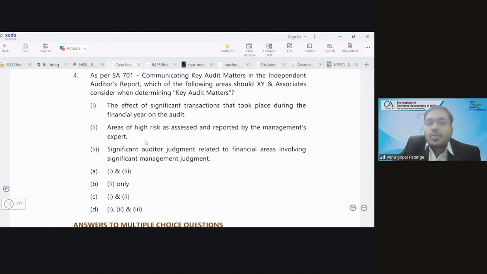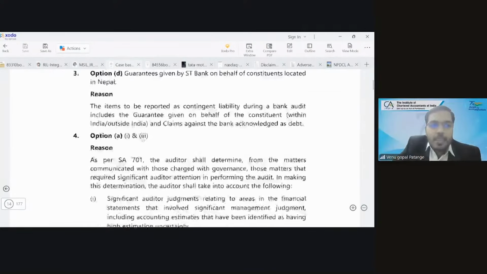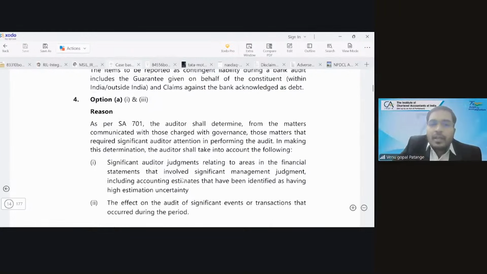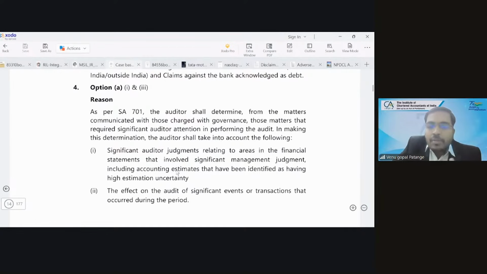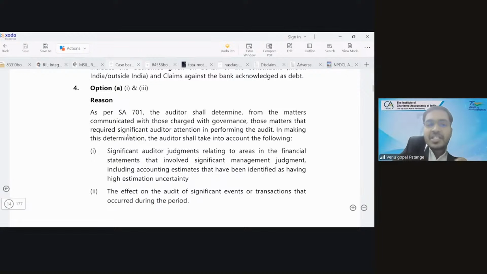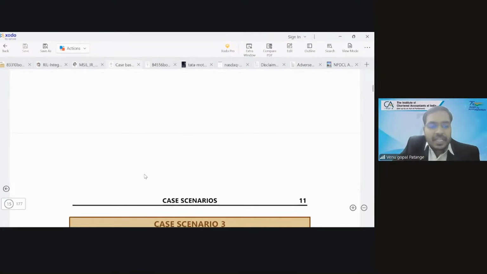Here, attention to detail is necessary in this question. We have just seen the definition of what a key audit matter comprises. So here the areas of high risk assessed and reported by management expert is not a key audit matter, because the management expert is not the auditor, right? So let us see the answer. Answer is option A. Although the answer is not mentioning what we have discussed, it just discussed one and two, which are the matters that are relevant. Okay. Next question.